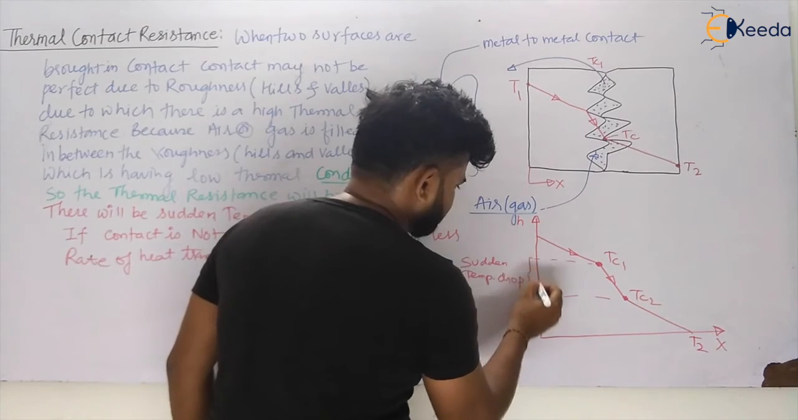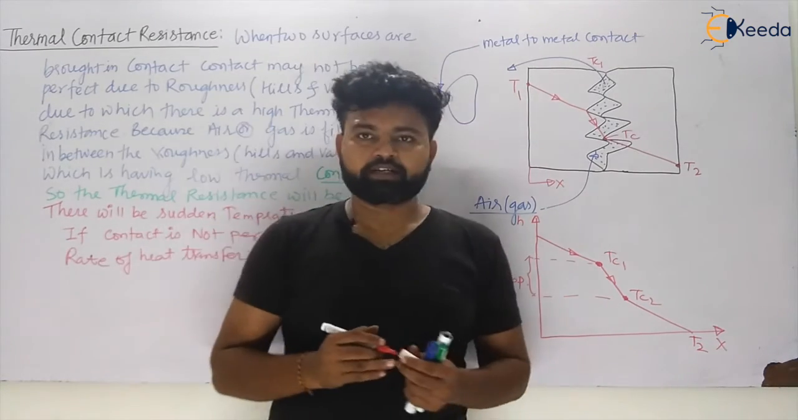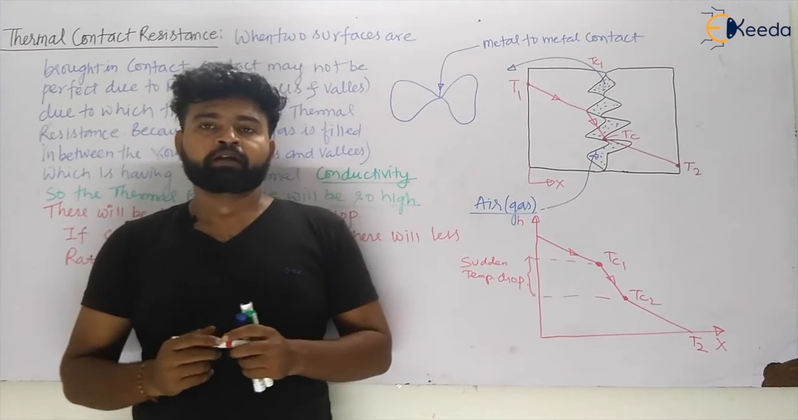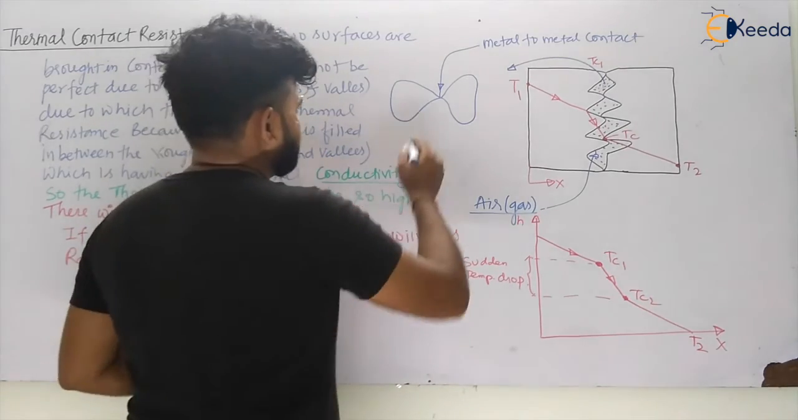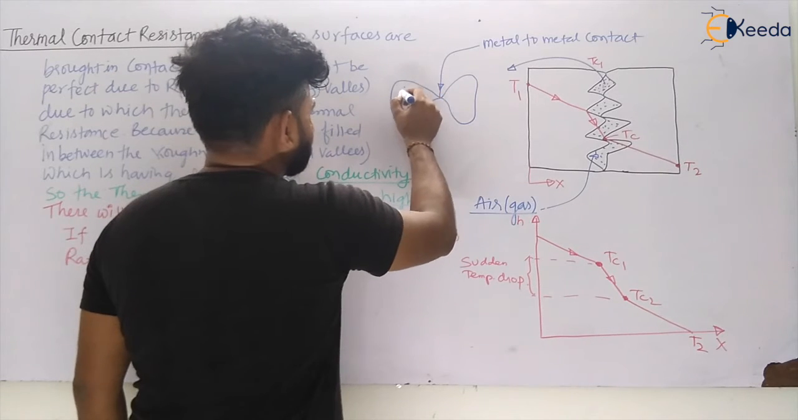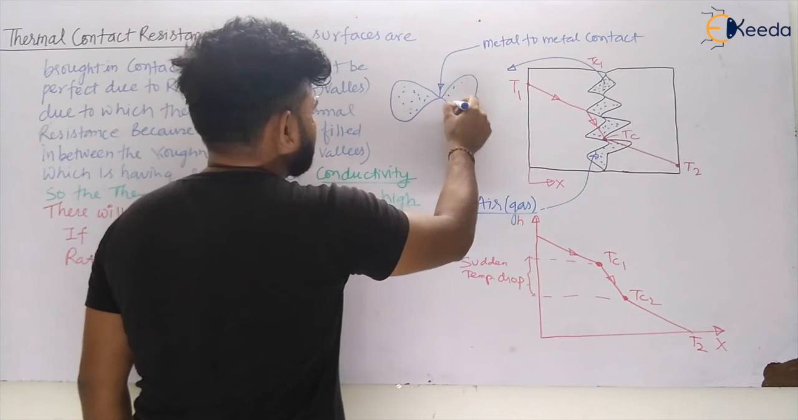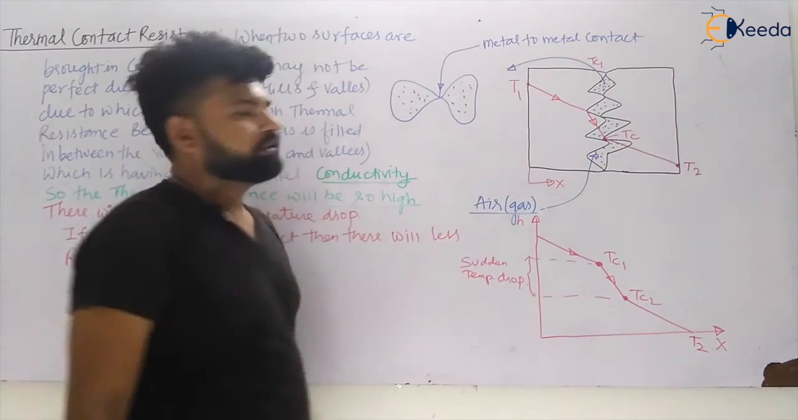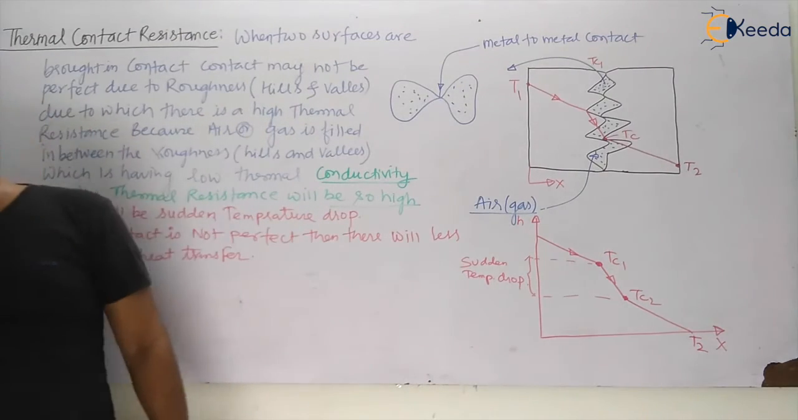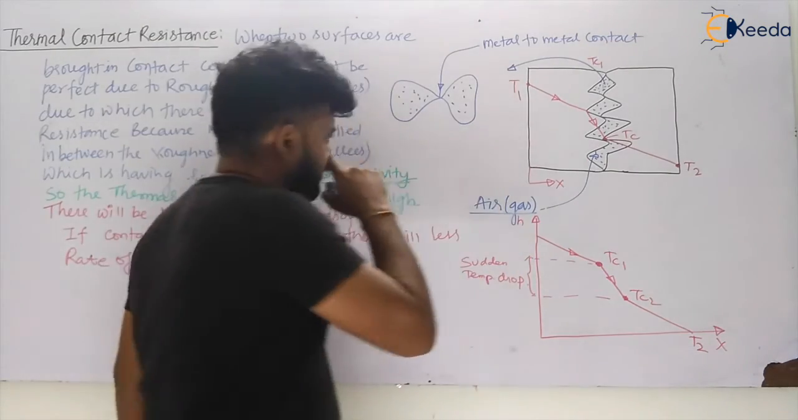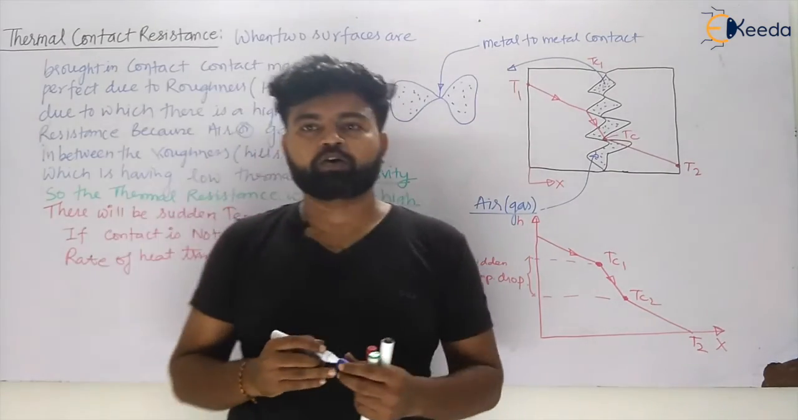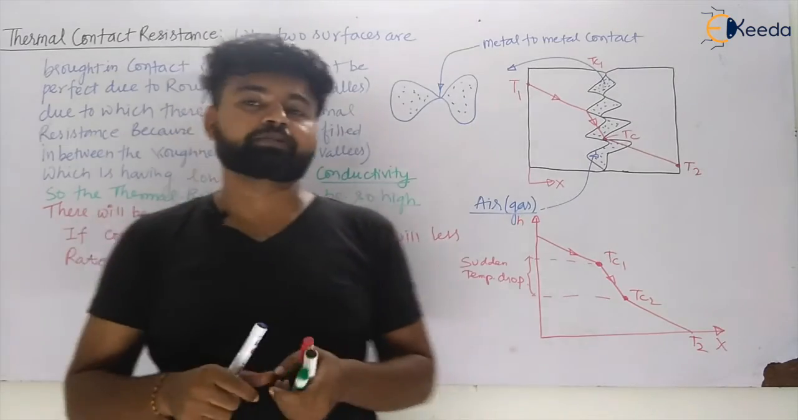Okay, my dear students. So I think this is clear now. If these air particles are there, then what will be there? If there is air or gas particles, this will offer high thermal resistance. So you can now see how thermal contact resistance is offering high thermal resistance.